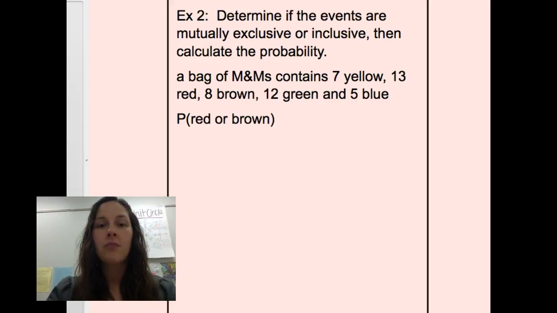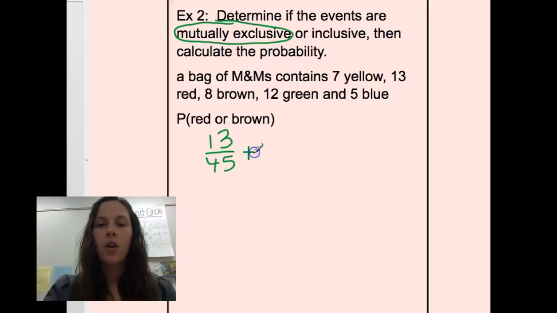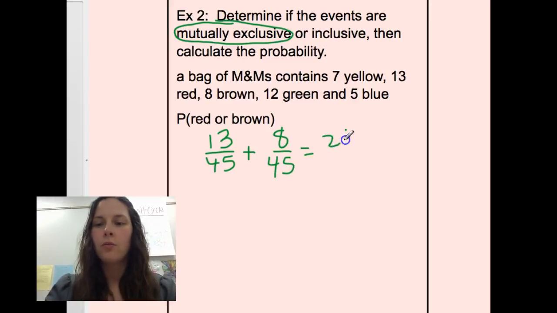Next, we're taking a look at a bag of M&Ms. Can we pick one M&M out of the bag that is both red and brown? No. So these are mutually exclusive, so we're simply going to add the probabilities together. There are 13 red M&Ms out of 45 total M&Ms. Or, so we're going to add, there are 8 brown M&Ms out of 45 for a total of 21 out of 45.